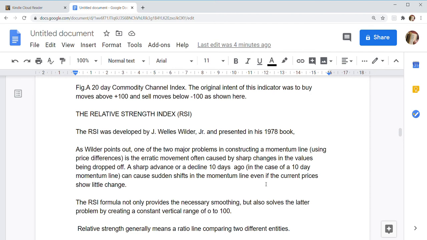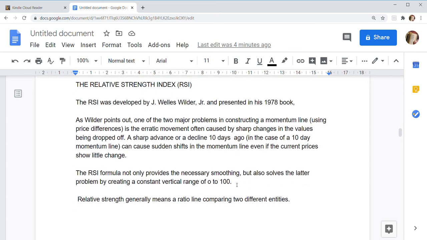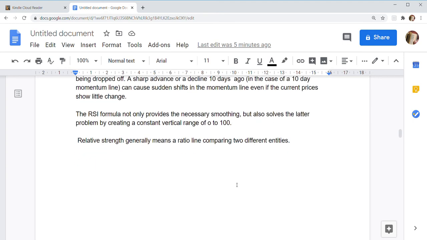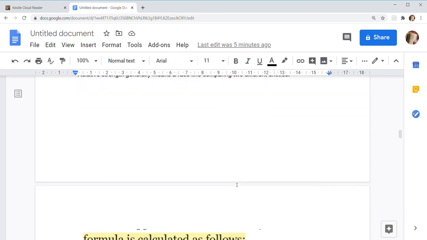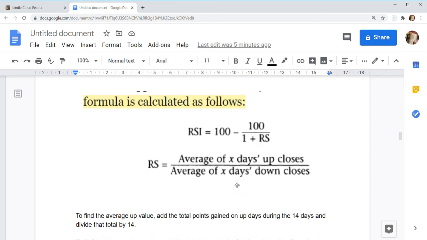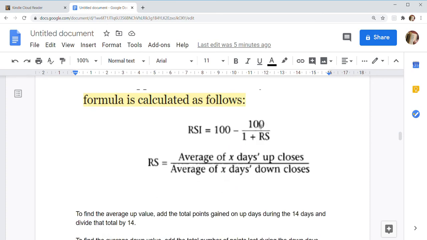The RSI formula not only provides the necessary smoothing but also solves the latter problem by creating a constant vertical range of 0 to 100. Relative strength generally measures a ratio line comparing two different entities. The formula is calculated as follows: RSI equals 100 minus 100 upon 1 plus RS. So RS is the average of x days' up closes divided by the average of x days' down closes.